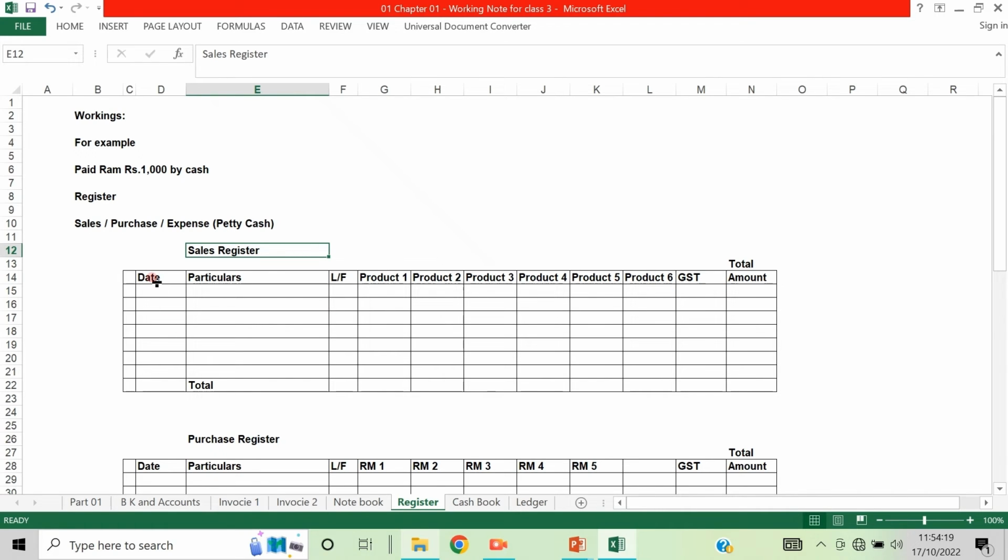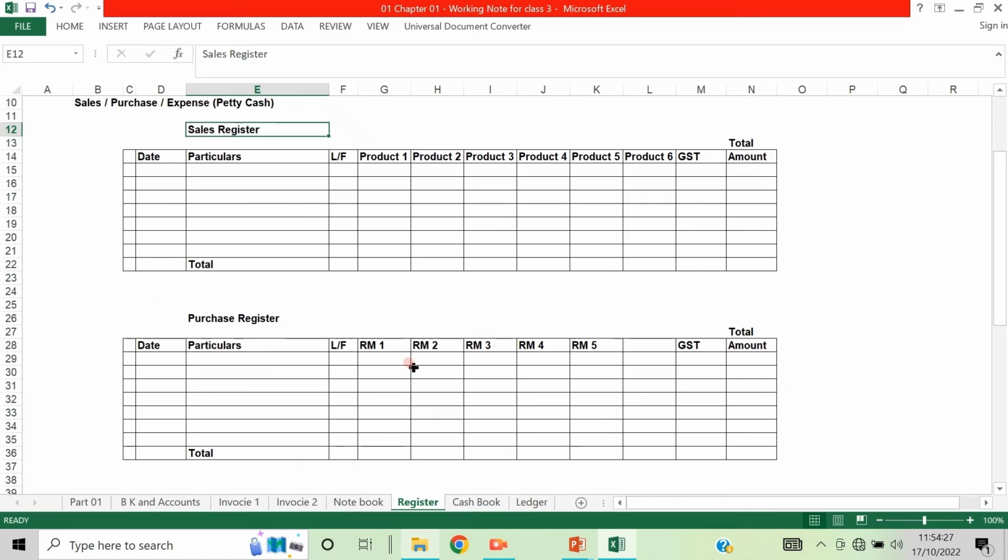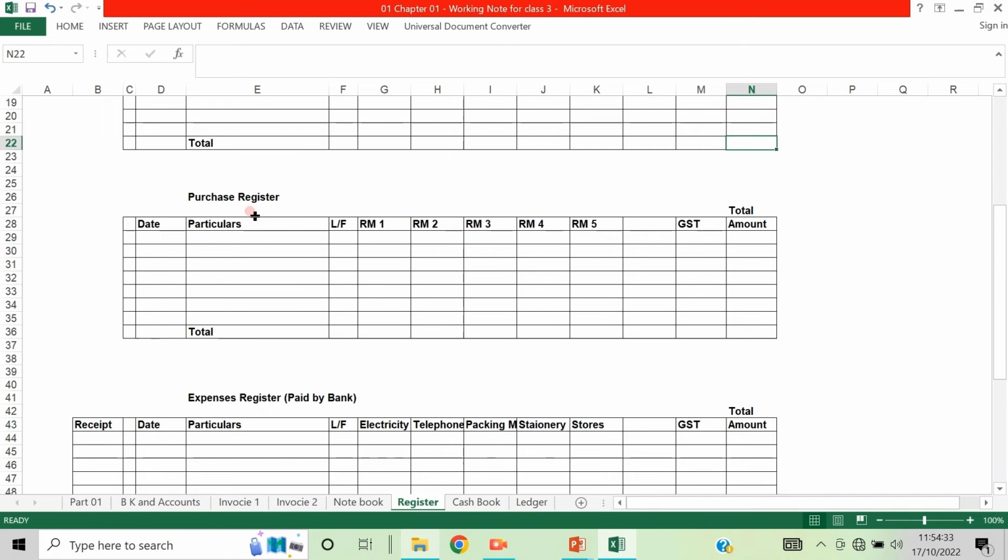The columns are the date, particulars, ledger folio, and these products are given. Then finally the GST amount is added here, and the final total is taken. In the same way, the purchase register has particulars, if it is raw material or any other things like that: raw material 1, raw material 2, raw material 3, and what is the GST paid on that, and then the total amount along with that.